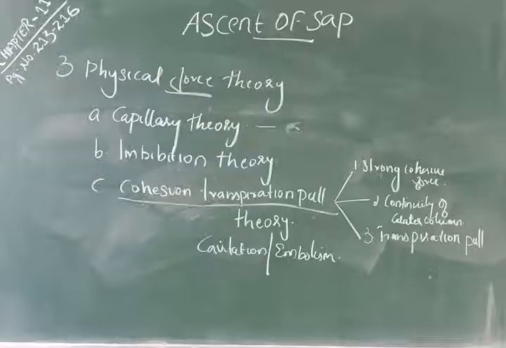Now the physical force theory. The physical force theory said that the ascent of sap occurs through the dead xylem vessels, and the mechanism is entirely physical. There is no involvement of living cells. In the physical force theory, there are three: capillary, imbibition and cohesion transpiration pull. Okay, so these are about the upward movement of sap in plants. These are about today's class.